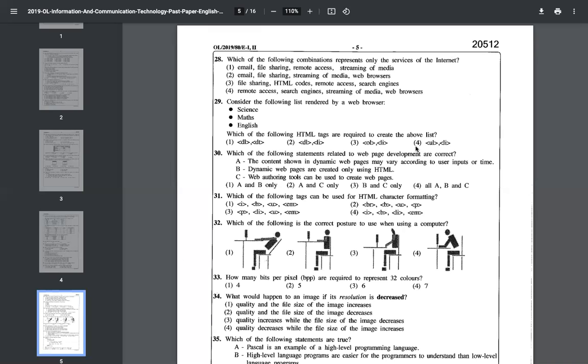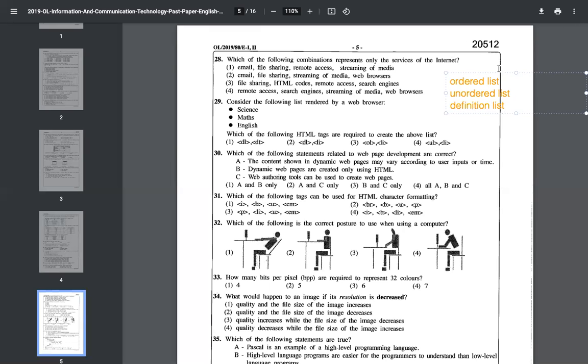Okay, the next one. Consider the following list rendered by a web browser. Science, maths, English. So this is bullet. Bulleted lists are defined in, actually there are 3 kinds of lists in HTML. Ordered list, those are the numbered list. We discussed this, right? Similar questions. Ordered list is a numbered list. Then the second one is unordered list. That is the bulleted list. And the third one is definition list.